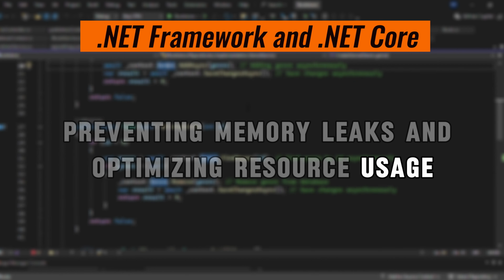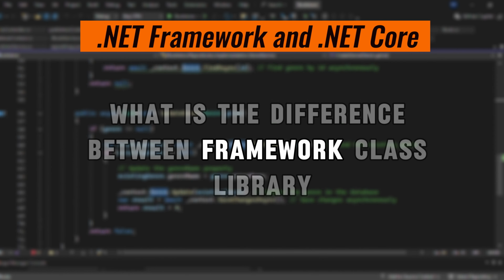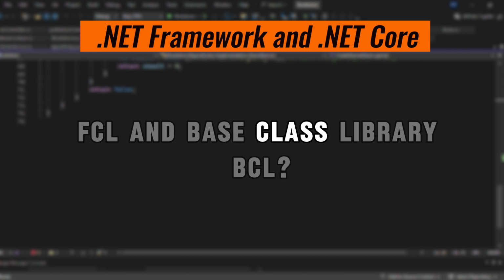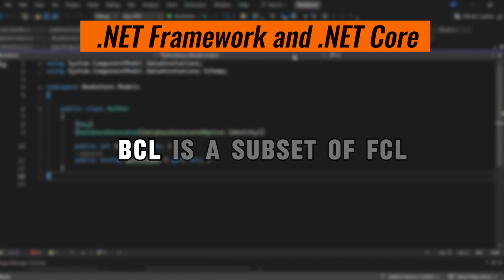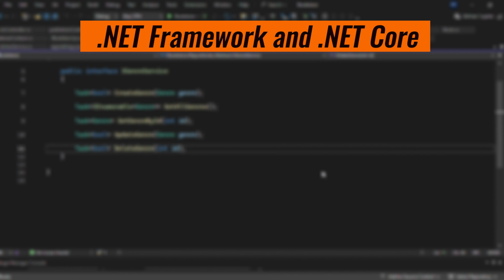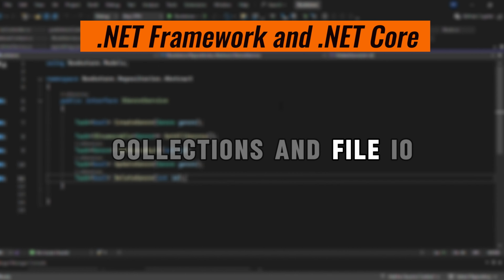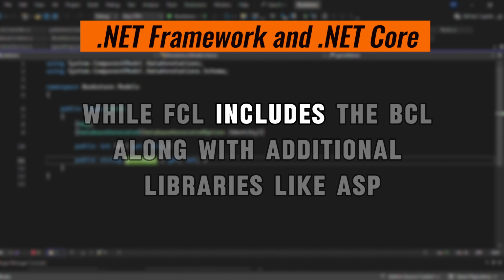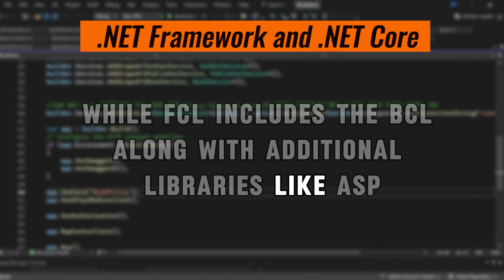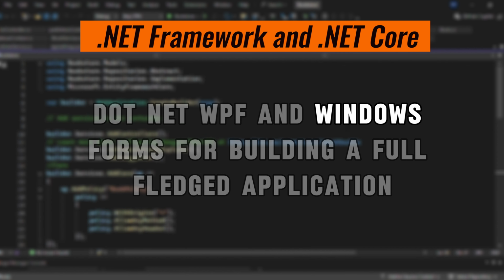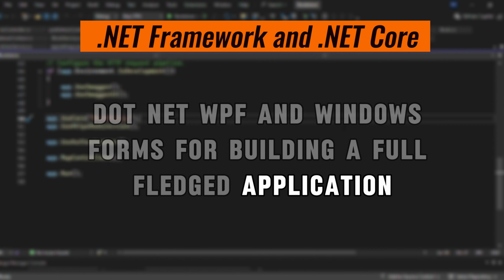What is the difference between Framework Class Library, FCL, and Base Class Library, BCL? BCL is a subset of FCL and provides core functionalities like primitive data types, collections, and file I/O, while FCL includes the BCL along with additional libraries like ASP.NET, WPF, and Windows Forms for building a full-fledged application.